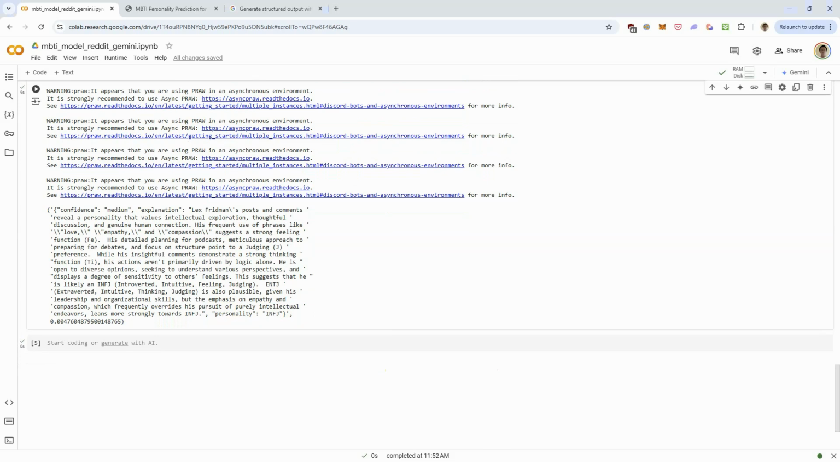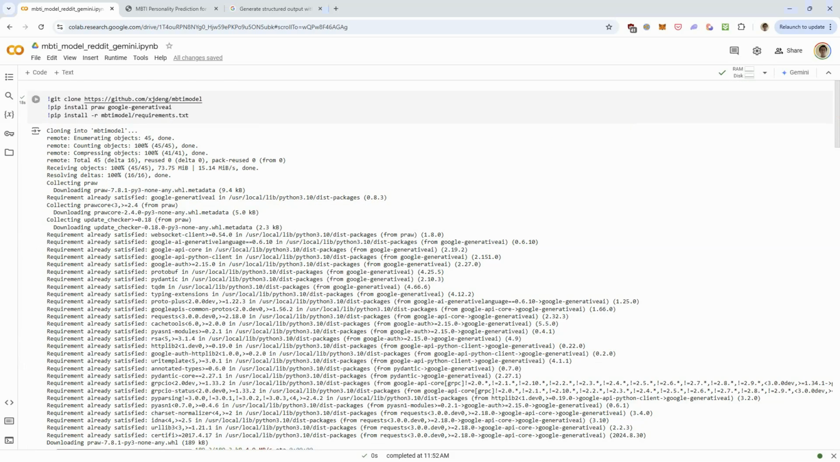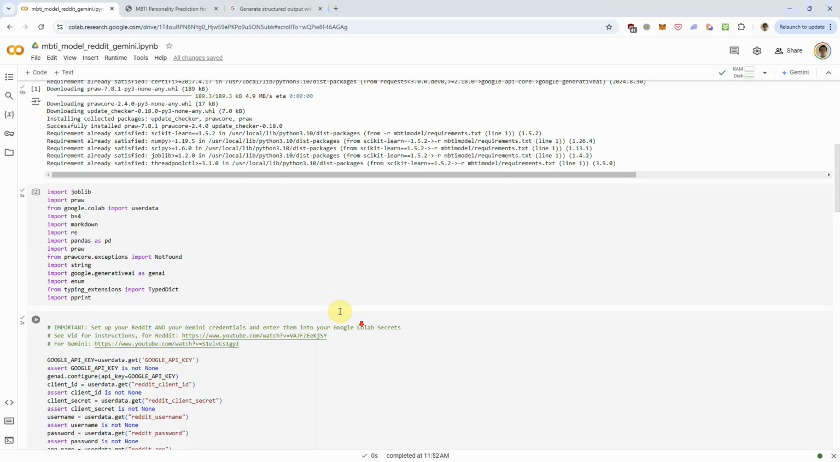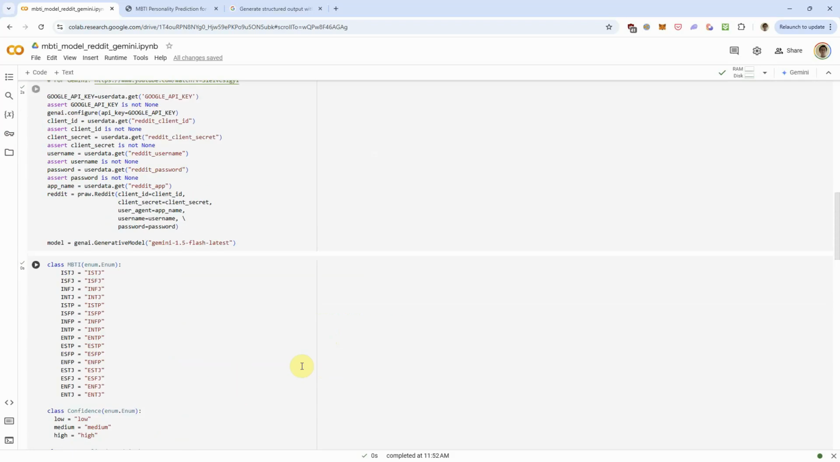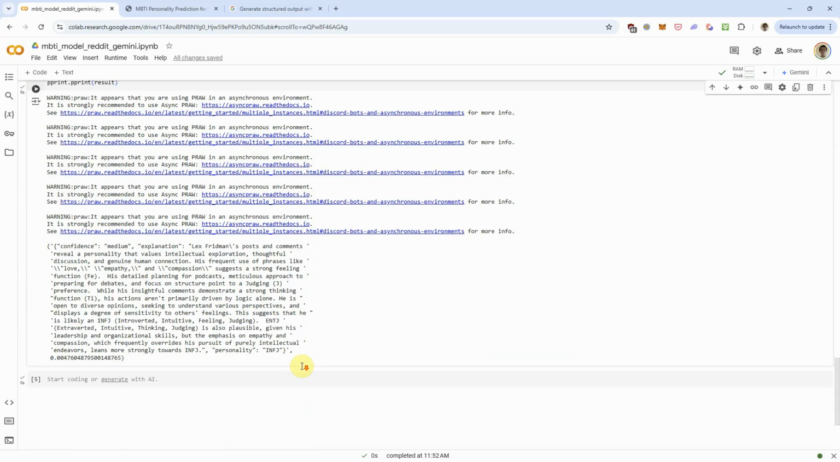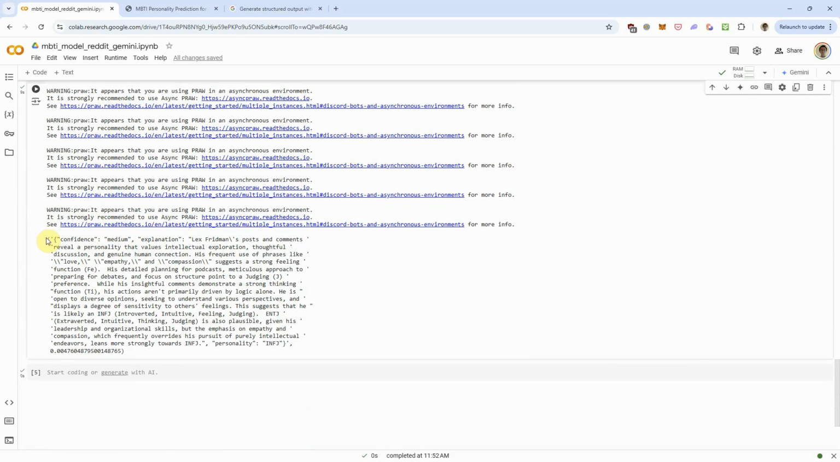Let me brief you through my notebook here, which will be linked to in the video description. You need to set up both your Reddit API key and your Gemini API key in your Google Colab account here. And I have links to those tutorials in the video description. An important feature of Gemini that I'm using is the structured output, as you can see here, that it outputted a JSON.